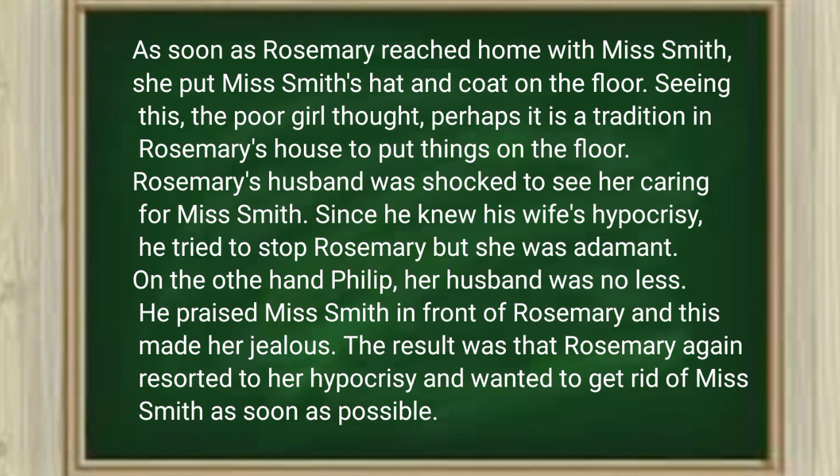Rosemary's husband was shocked to see her caring for Miss Smith. Since he knew his wife's hypocrisy, he tried to stop Rosemary, but she was adamant. On the other hand, Philip, her husband, was no less. He praised Miss Smith in front of Rosemary, and this made her jealous. The result was that Rosemary again resorted to her hypocrisy and wanted to get rid of Miss Smith as soon as possible.